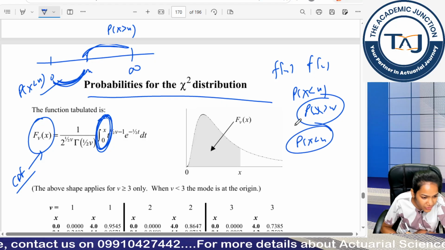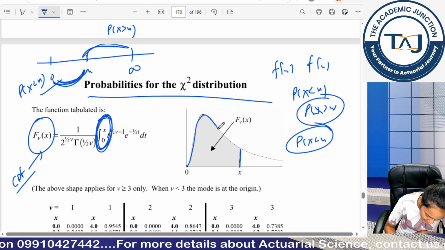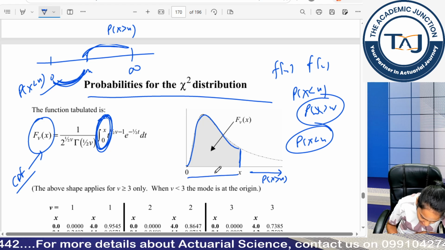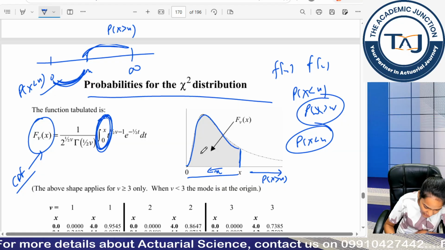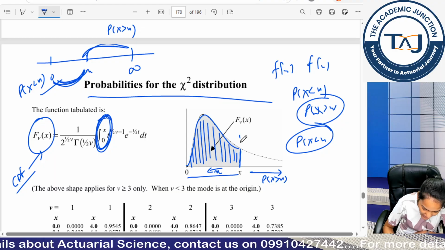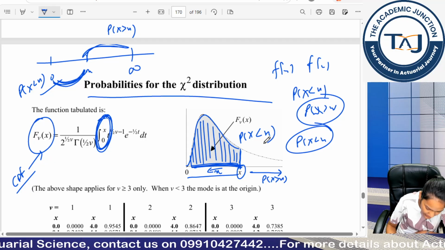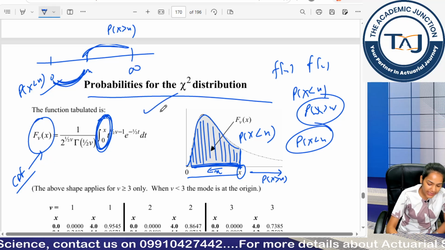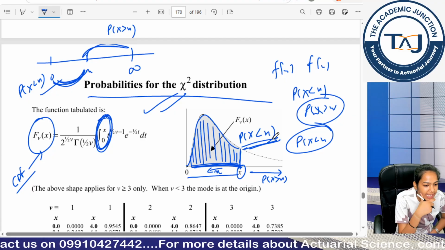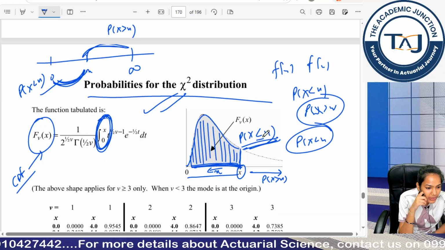The third way to check is through the graph. You can see the shaded portion is this. Here my x values are increasing and here my x values are decreasing. My shaded region is the decreased portion, that's why I am calculating X less than x. It means this page is giving me values of chi-square for less than values, that is probability X is less than or equal to x. Clear how to interpret your tables book?